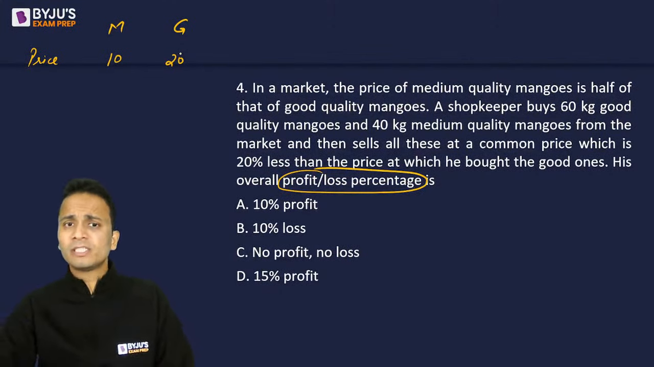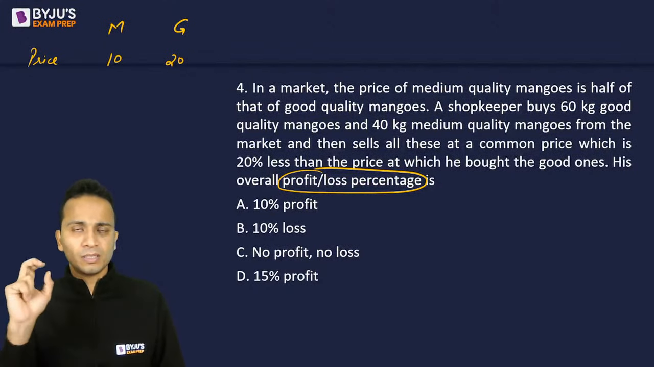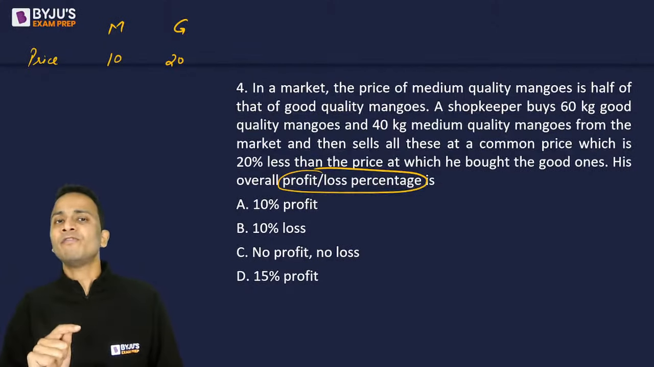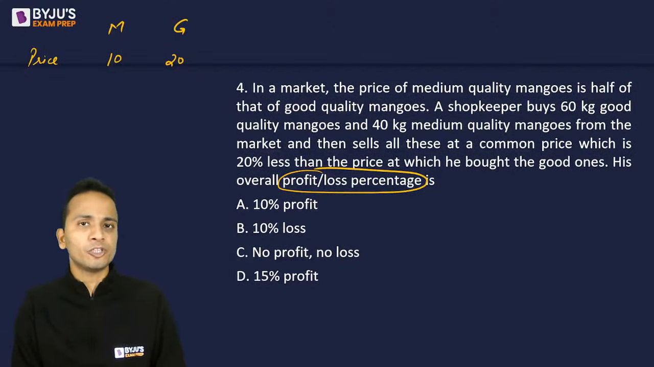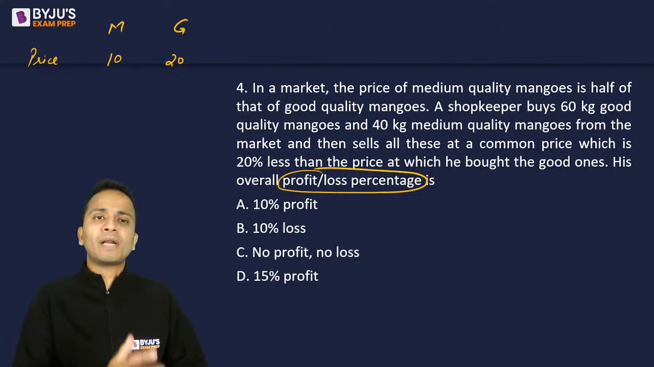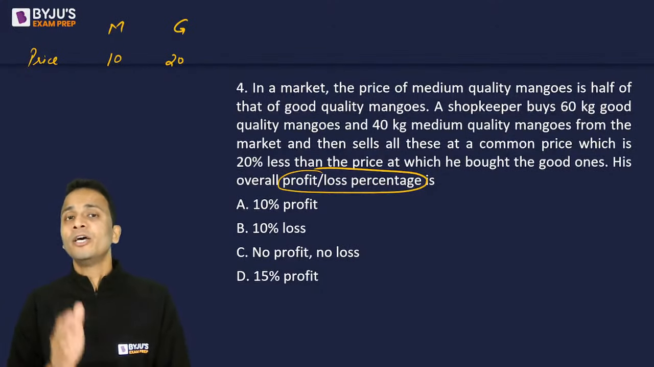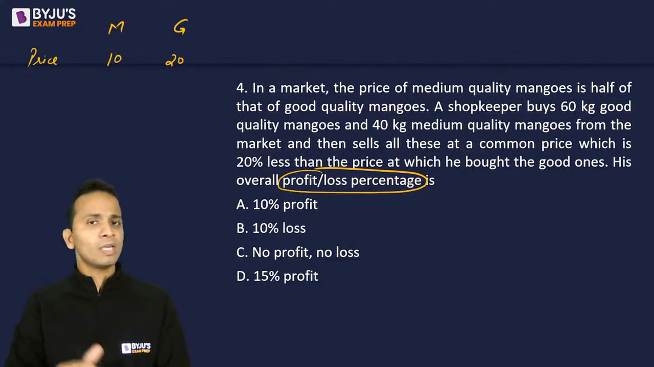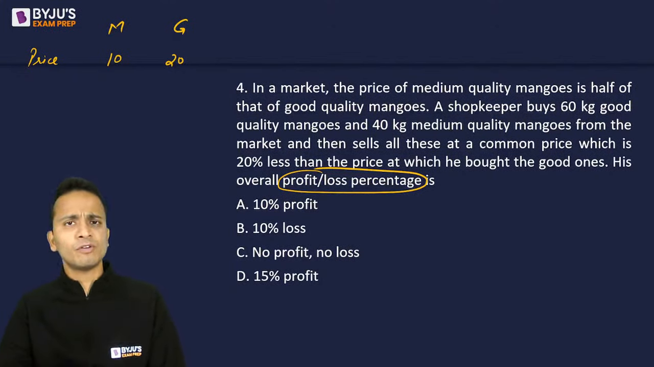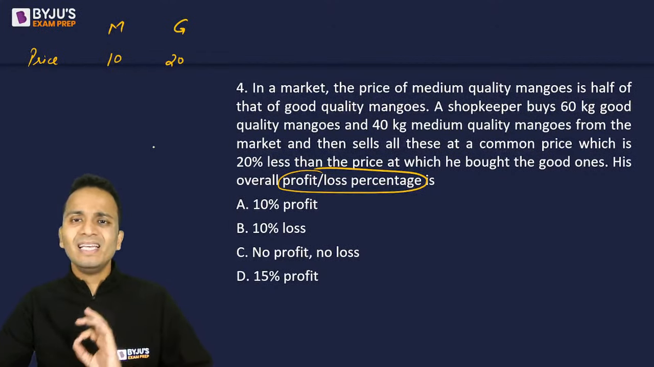Again, since the question is asking about the profit or loss percentage, and none of the values in terms of rupees is given in the question, I can start by assuming the price of these two qualities of mangoes in terms of rupees, not in terms of variables. Even if you do it in terms of variables, you will get the same answer, but this way it will be a little easier.